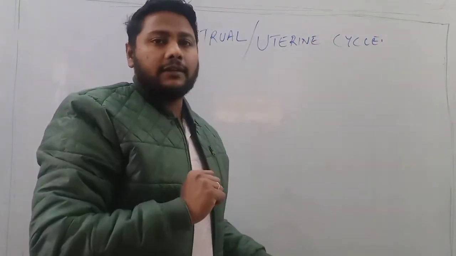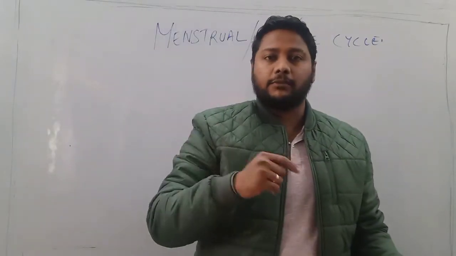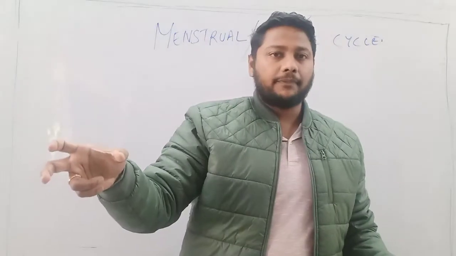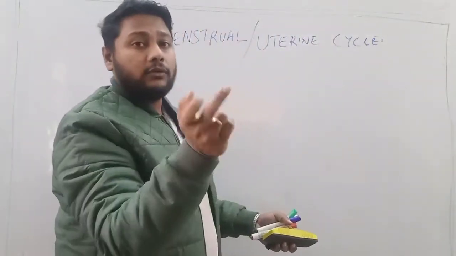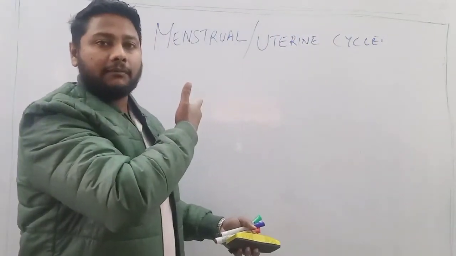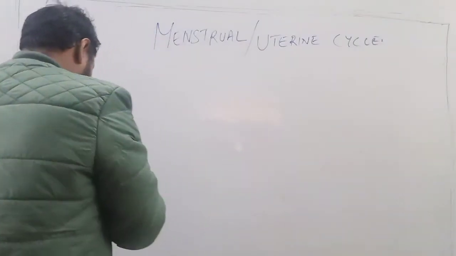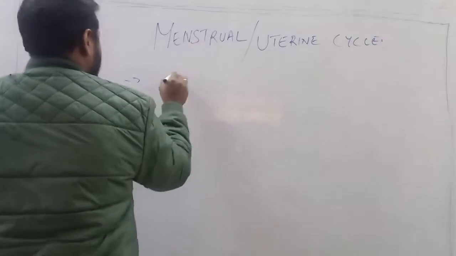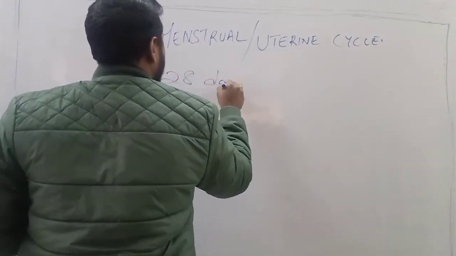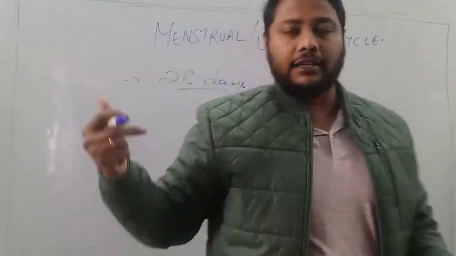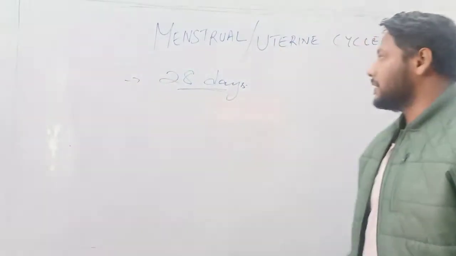Clear? There are two cycles that we study in female reproductive system. The first one is the ovarian cycle taking place in the ovary, and the other one is the uterine cycle or the menstrual cycle taking place in the uterus. So this is considered roughly for 28 days. The length of the cycle is considered to be 28 days.